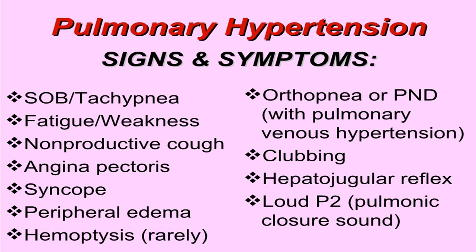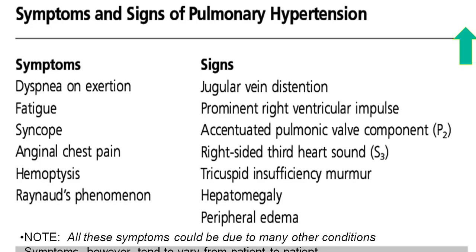Clubbing will be seen more commonly in group 3. Hepatojugular reflux, loud pulmonary second heart sound, S3, hepatosplenomegaly, edema, etc. will be seen if a person develops congestive heart failure, in group 1, 2, 3, or 4, any one of those. So those particular signs will be seen.